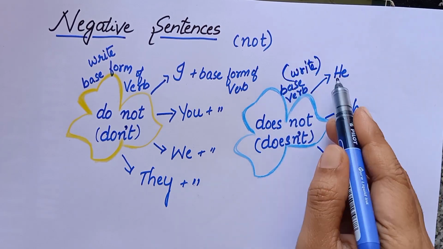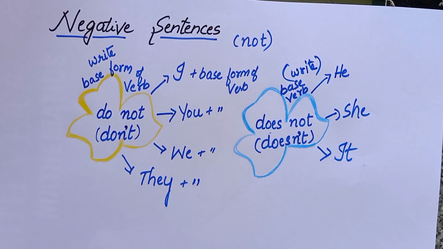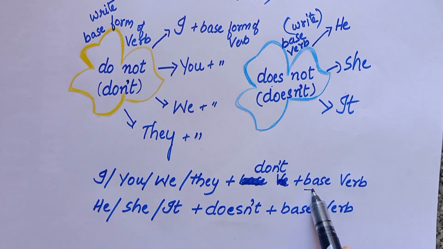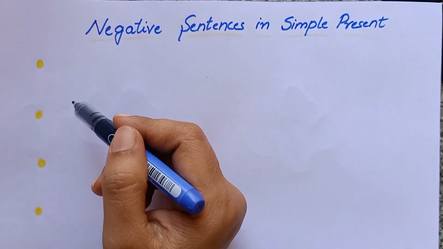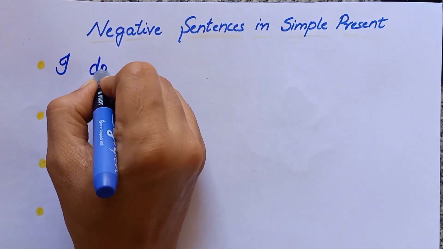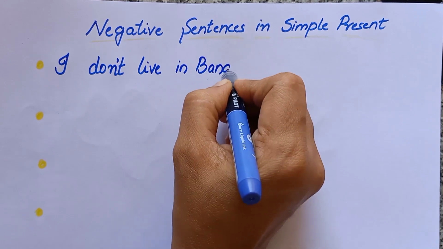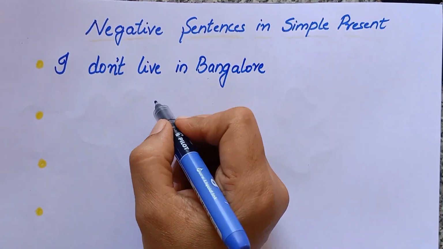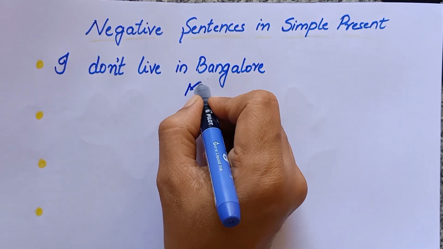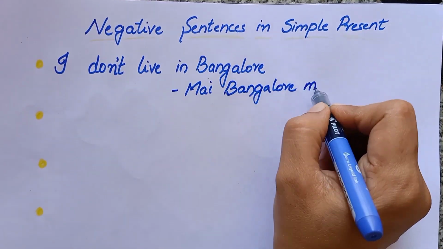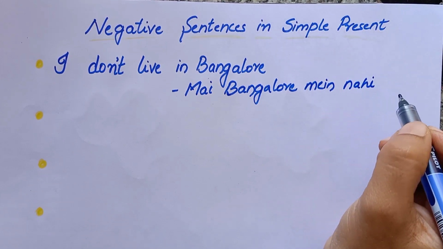He doesn't write, she doesn't write, it doesn't write. So I, you, we, they plus don't plus base form of the verb; he, she, it plus doesn't plus base form of the verb. So negative sentences in simple present. So we'll see some examples. I don't live in Bangalore. Okay, I don't. Subject is I, so we use don't. I don't live in Bangalore. मैं बैंगलोर में नहीं रहती हूँ.